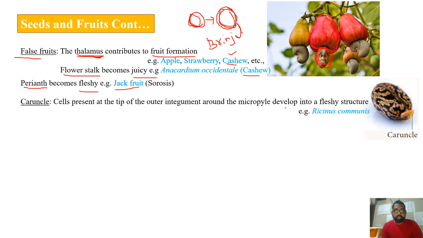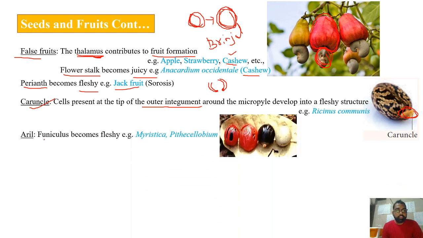And sometimes, as in the case of Ricinus communis, the cells which are present at the tip of the outer integument. So if you just take this, this is the outer integument. So at the tip of this, that is around the micropyle region, this is the micropyle, these cells will become fleshy. Then that condition is called caruncle. This you can see in the case of Ricinus communis. This is the caruncle.